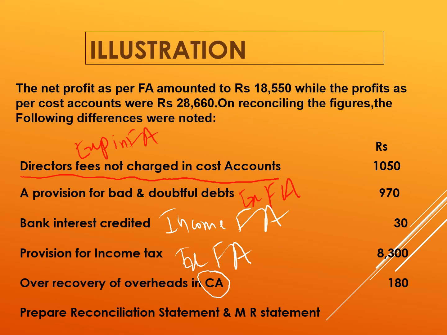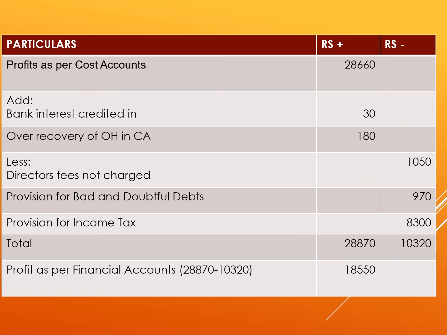Prepare reconciliation statement and memorandum reconciliation statement. Let us see how the statement is prepared. Profit as per the cost account. It is written here at first, 28,660. What things have been credited? Bank interest credited in FA only, right? That is added. Over recovery of overheads in CA, that is also added, and the rest of the things, expenses which were part of FA only, have been deducted from here.